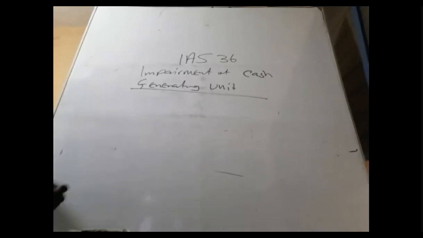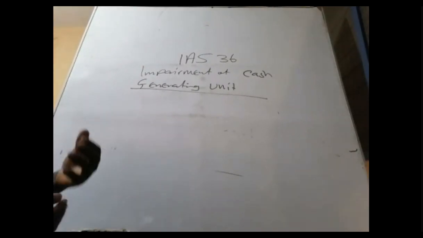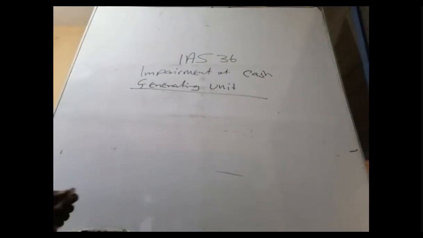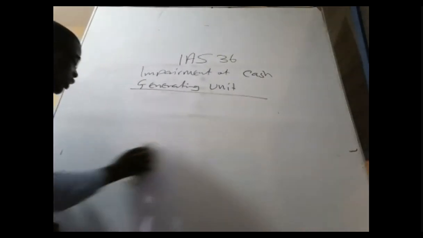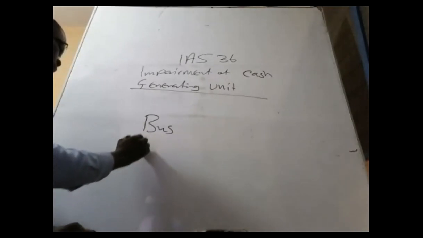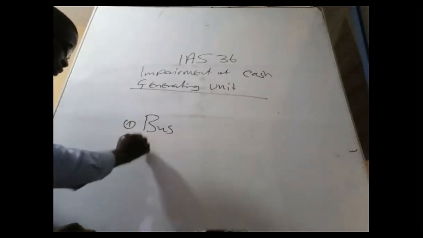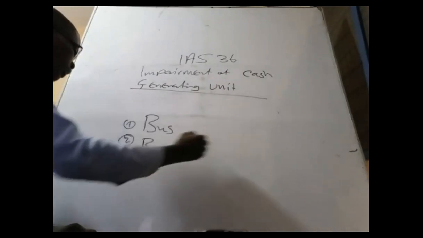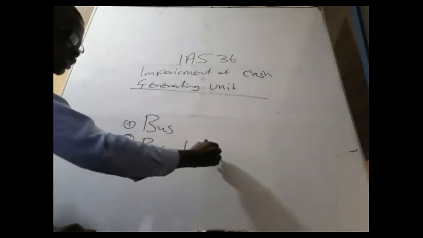Now, what happened is this. Some of the assets don't produce cash flows on their own, single or individual, unless they come together as a group before they can produce cash flows. A typical example could be the previous example that we gave: the bus, the driver.